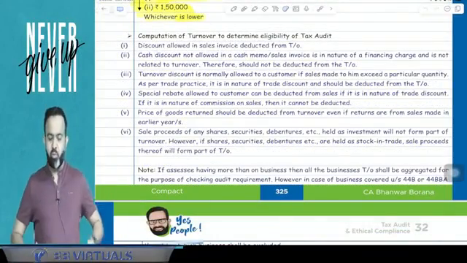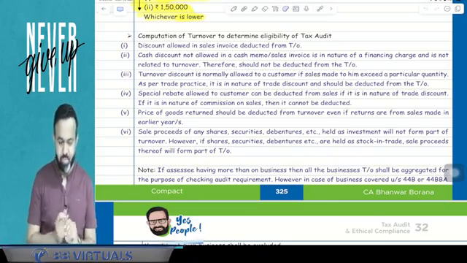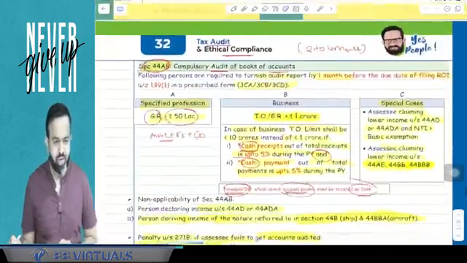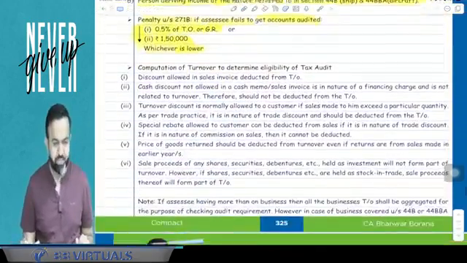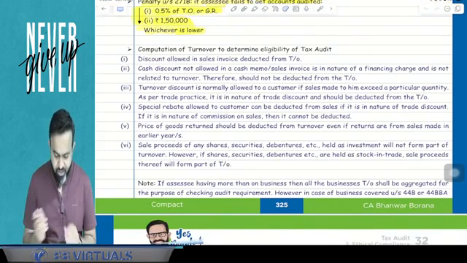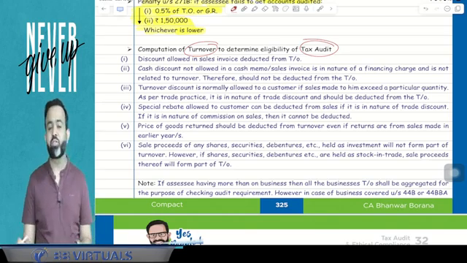Yes, people, done with both the questions. Now again come to your compact. So here in your compact, first we have discussed that when assessee is required to audit books of accounts. Now guys, next point is some general points. Computation of turnover to determine the eligibility of the tax audit, because tax audit is required if your turnover is more than 1 crore or 10 crore.